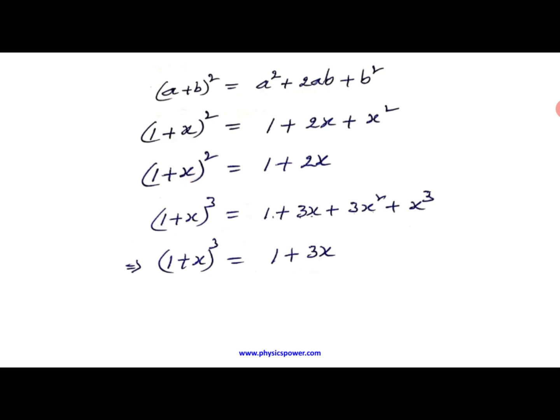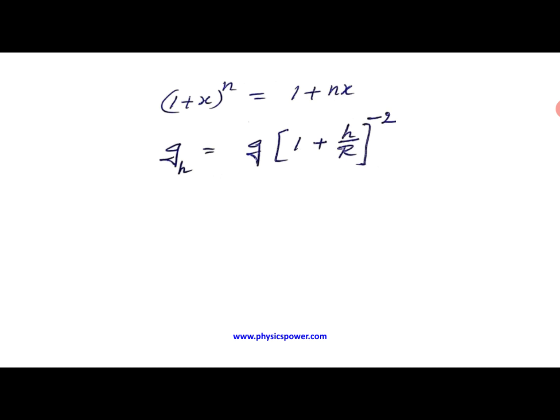So here one logic we can identify. In (1 plus x) whole square, the square came as the coefficient. Similarly, here the cube came as the coefficient of the term, but the condition is that x should be very small. That condition only we are discussing. So in general, (1 plus x) whole power n equals 1 plus n x. Try to remember this equation. Now apply this equation to the equation we got so far.